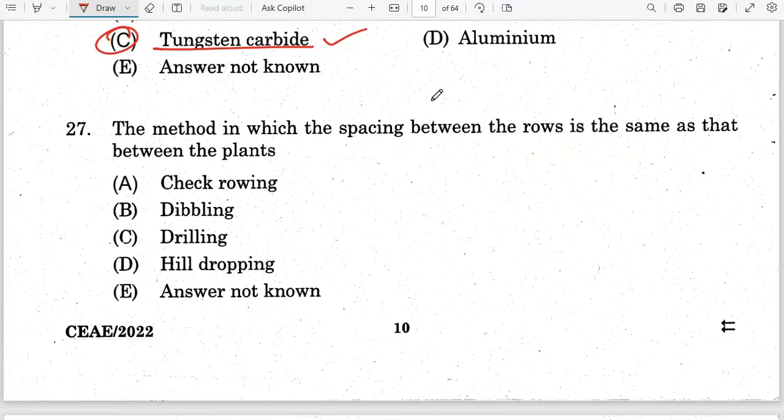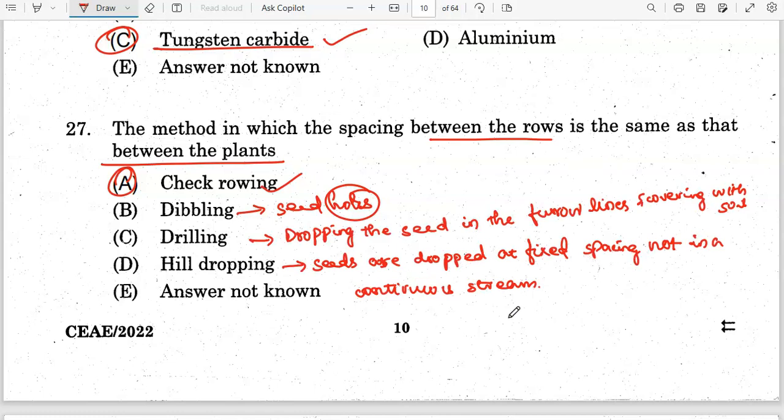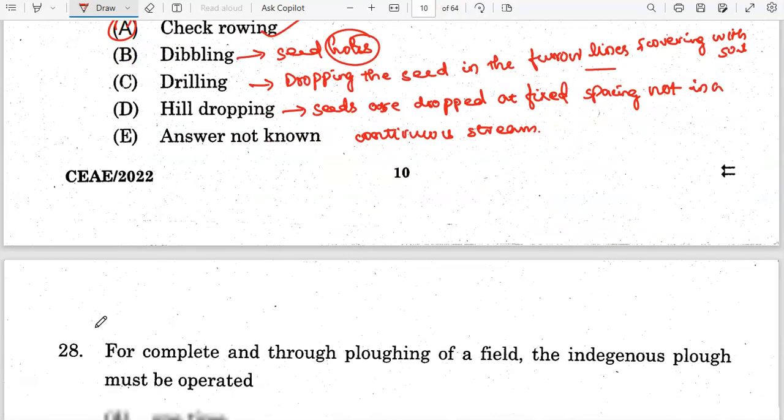The method in which spacing between the rows is the same as that between plants is check rowing. In check row planting, the row to row and plant to plant distance is uniform. Dibbling is a process of placing the seeds in holes made in the seed bed. In hill dropping, the seeds are dropped at fixed spacing but not in a continuous stream. Drilling is the dropping of seed in furrow lines and covering with soil. So these are the important seeding methods. For this question option A is the correct answer.